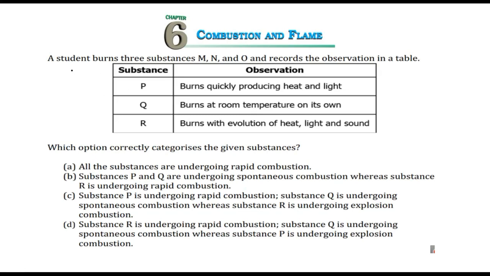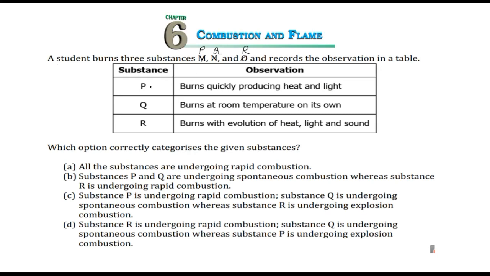Next question. Students burn 3 substances. Well, here it is written M, N and O, but they are P, Q and R. Okay, treat this M, N and O as actually P, Q and R. So there are 3 substances P, Q and R, and students burn these 3 substances and record their observation in the table.